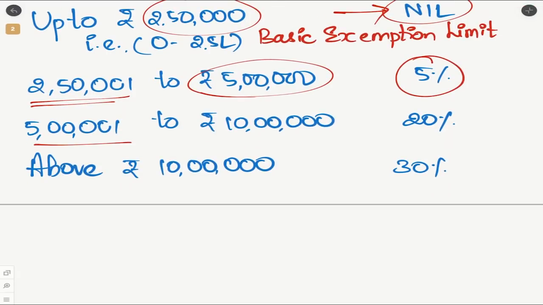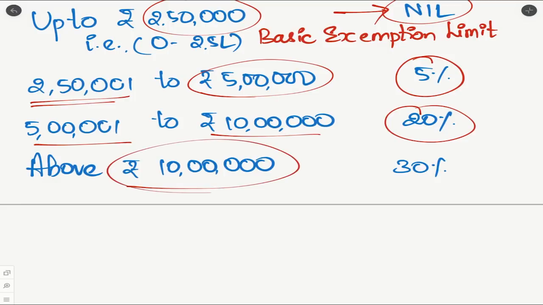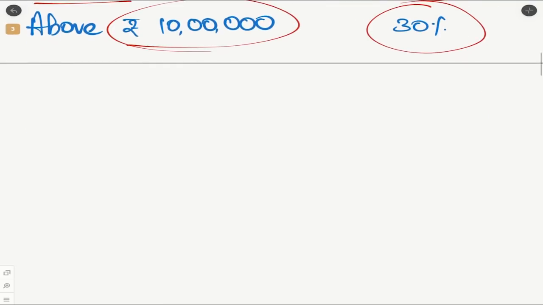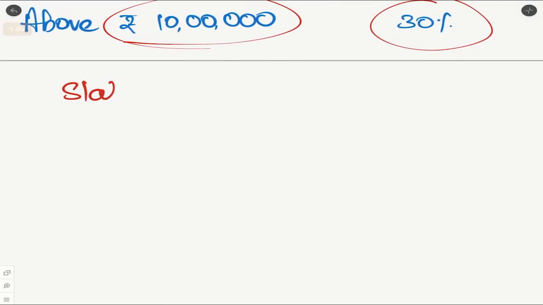Then comes 5 lakh to 10 lakhs. In that case, the tax rate applicable would be 20%. And lastly, if your income exceeds 10 lakh rupees, then the tax rate applicable would be 30%. This is nothing but the slab rate for individuals and other categories of assessees.